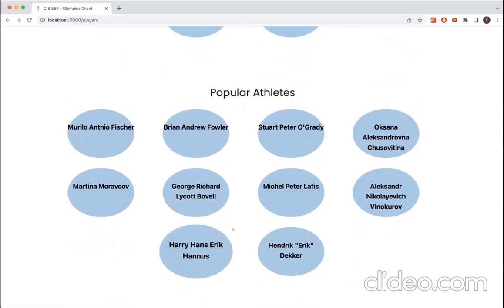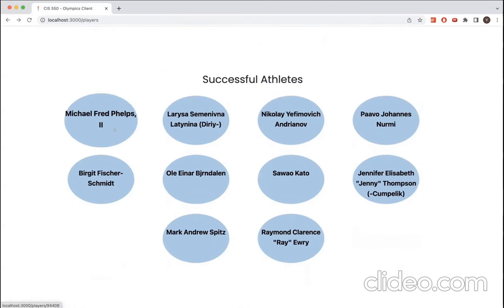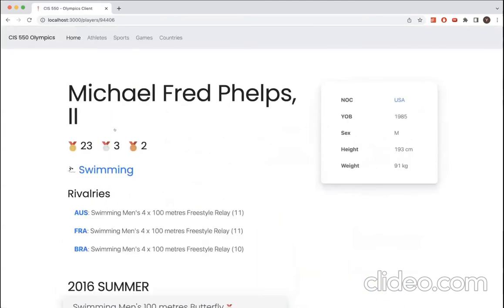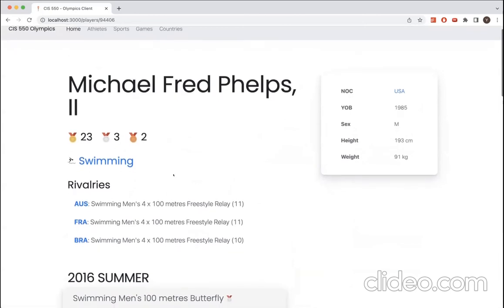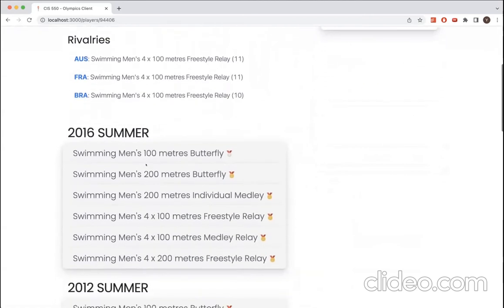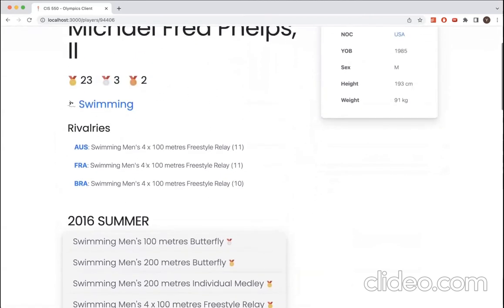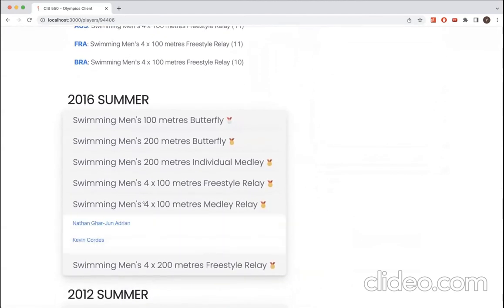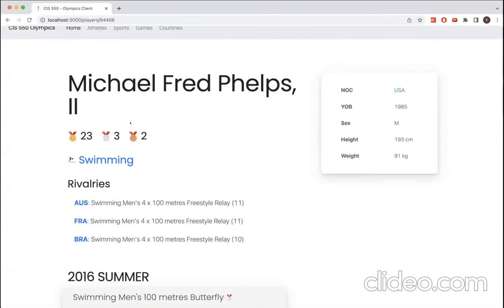Each of these athletes, when clicked on, will lead to an athlete's page where you can get more information about them. For example, if we go to Michael Phelps, you can see he's won 23 golds, 3 silver, 2 bronze, what country he's from, his year of birth, and general information. Then we have what events he's competed in and who his teammates were. We also have rivalries, which Julia can explain more about, our rivalries query and how we got it.